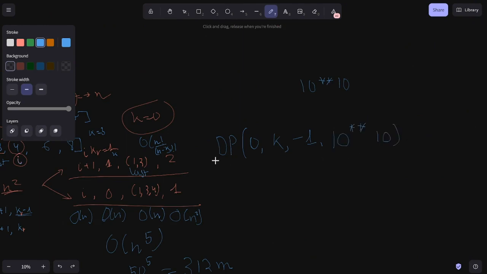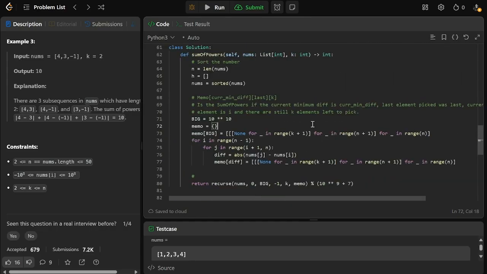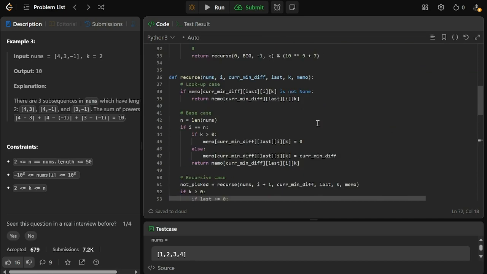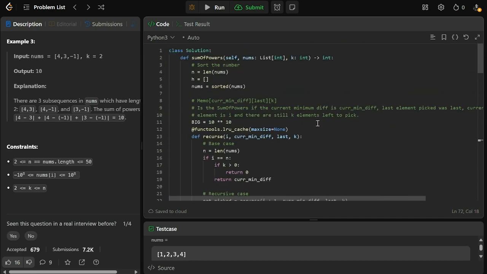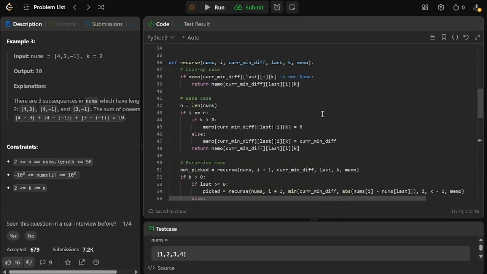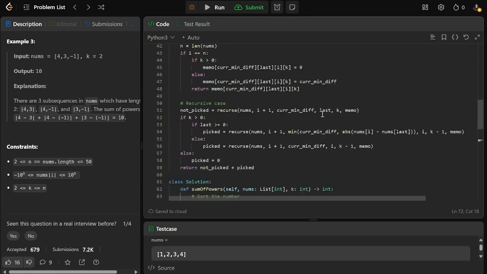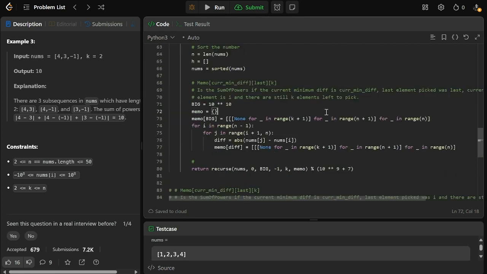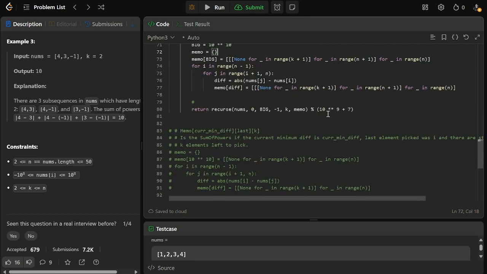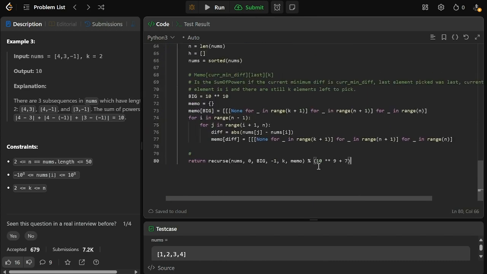And if you can reframe the problem this way, then you should be able to write the code to solve the problem in O(n^5) time complexity. So let's actually go into the solution to this problem. I think the solution is very interesting in that there's an additional optimization that you have to do. But we'll go into that later.